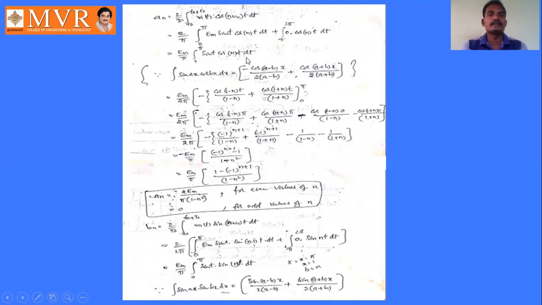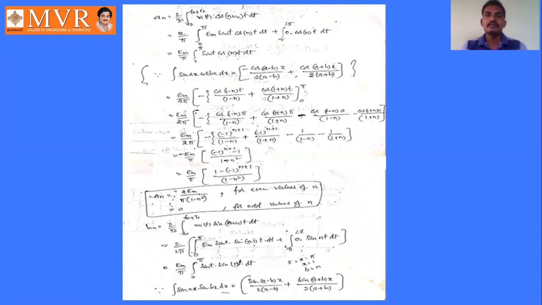cos nt dt. So it is in the form of integral sin ax cos bx dx. It is minus cos (a minus b) x by 2 into (a minus b) plus cos (a plus b) x by 2 into (a plus b). We have to remember or recollect these integral formulas.